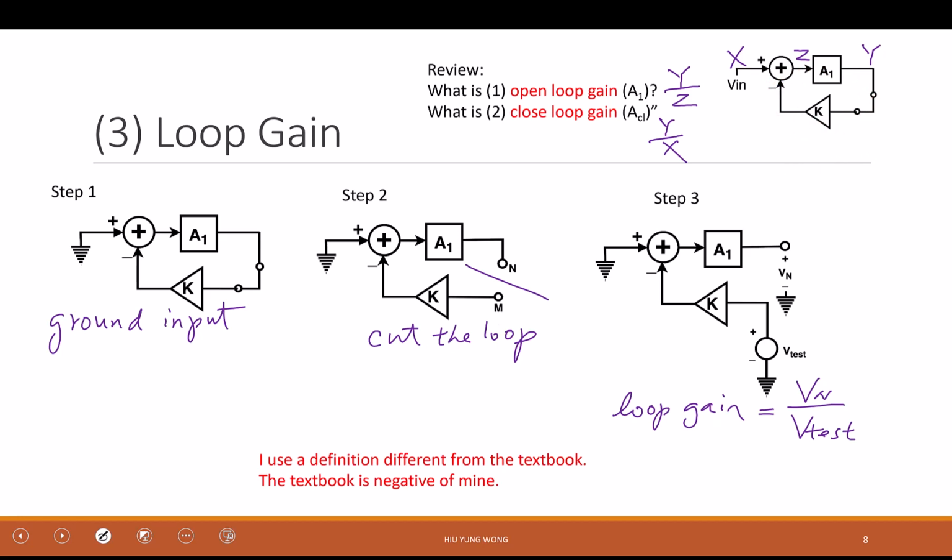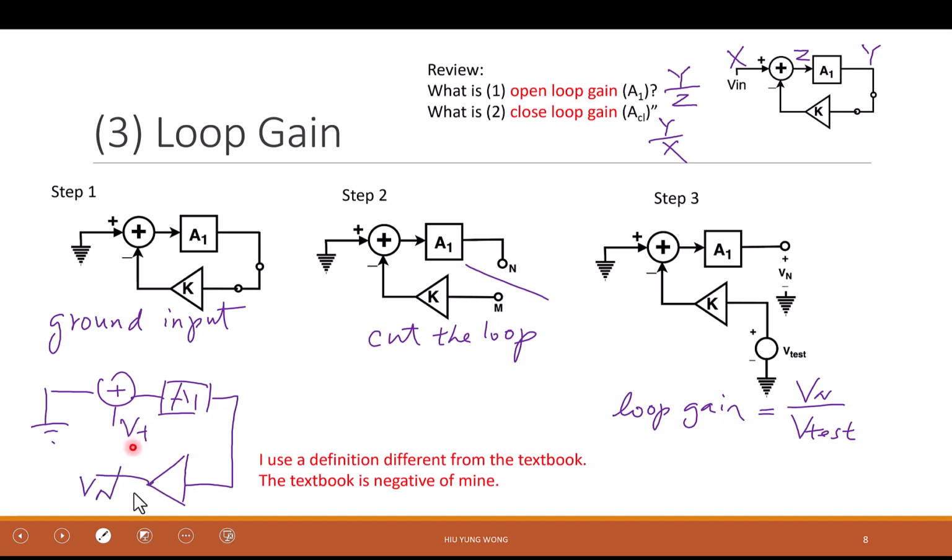Let's draw it. It's a good discussion. Let's try to go through this. Before doing what he is saying, let me do my definition. I'm going to apply the Vtest and then measure Vn here. Is that okay? This is my definition, right?